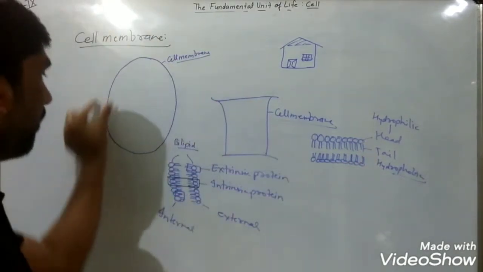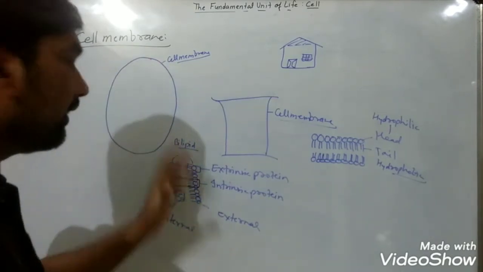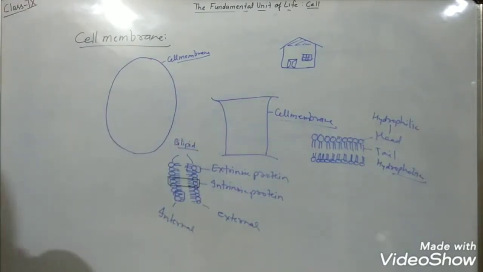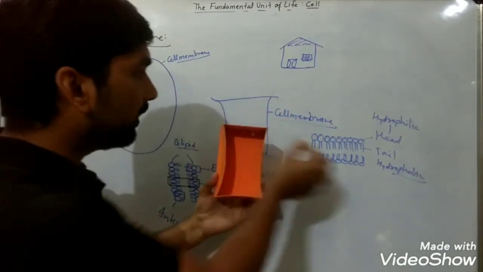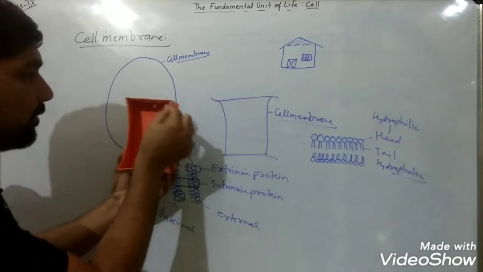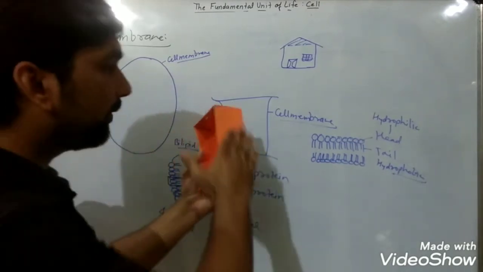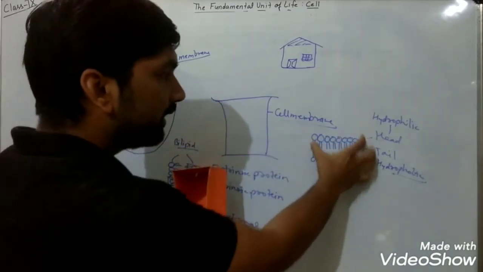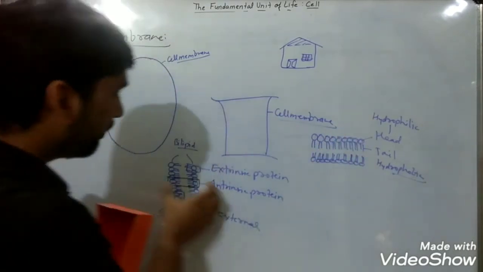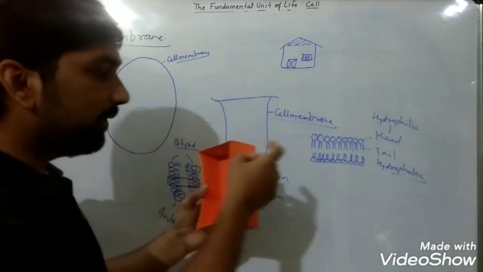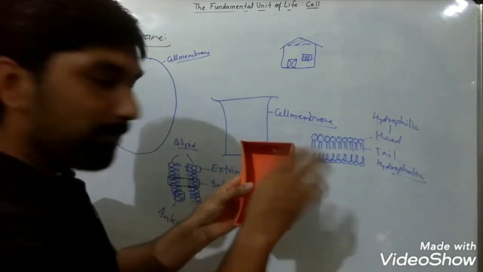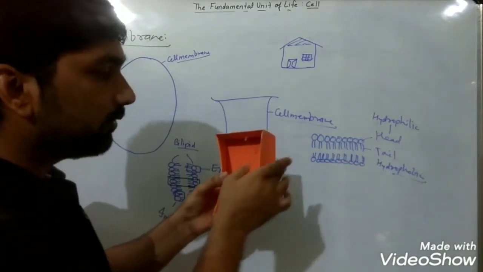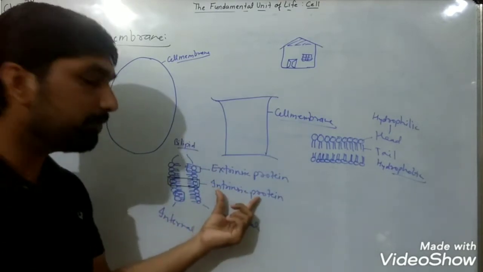The same, all the surface, all the area, as I was showing you this box. This is the first side that you are observing here, but the whole surface area will be made by this bilipid layer, and the proteins will be embedded in between this bilipid layer. If the proteins are embedded in both of the layers, that will be considered as intrinsic protein.